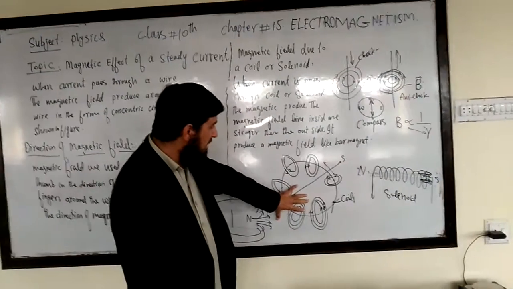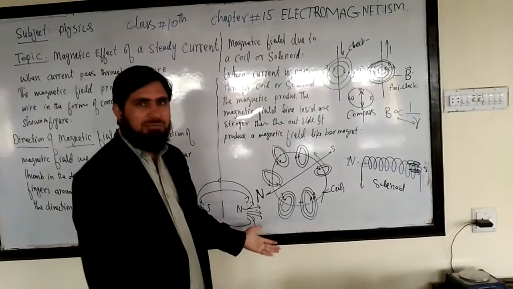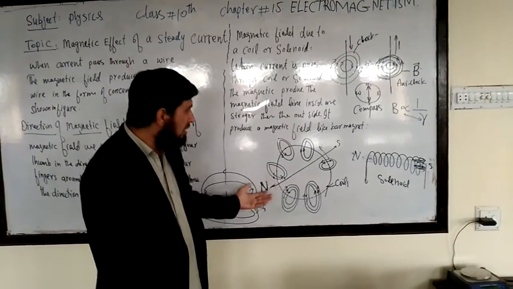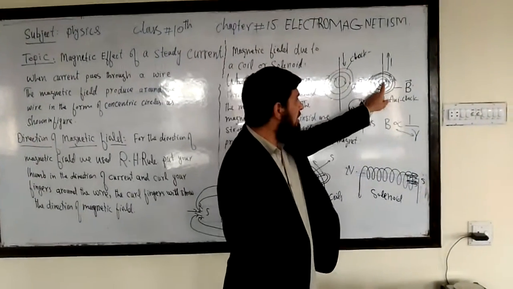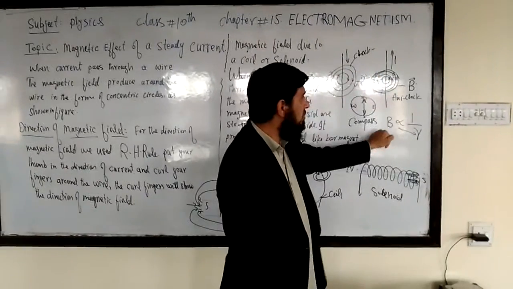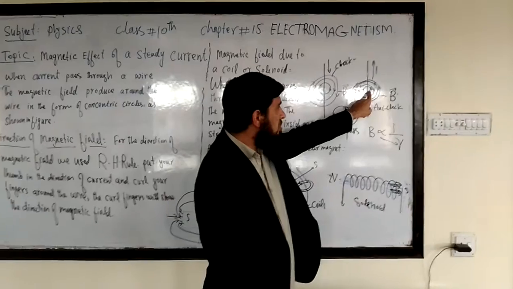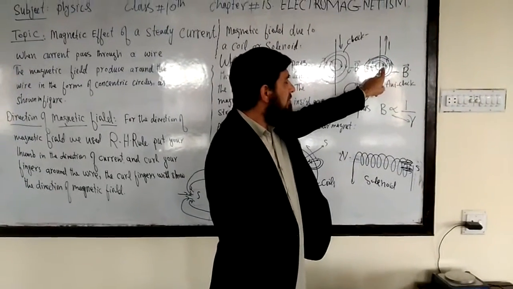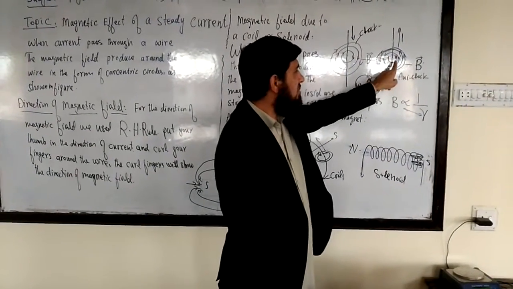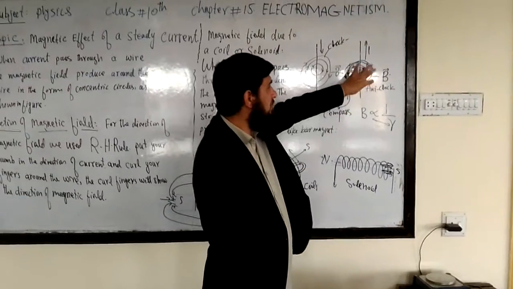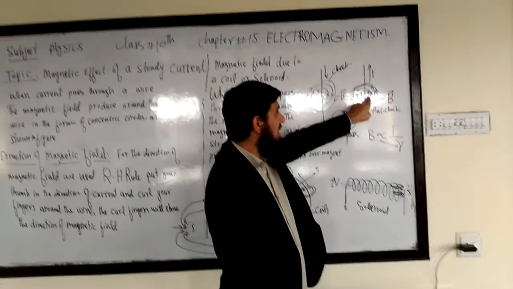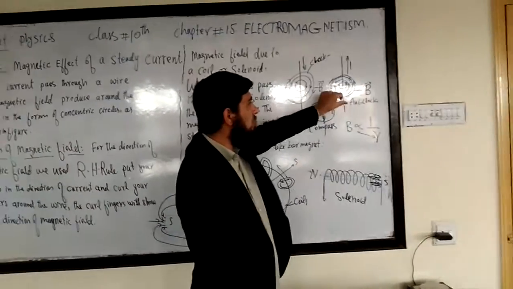How can you find a relation for the strength of the magnetic field? Just look here at the current carrying wire. If you go near to the wire, the magnetic field circles are higher in number and near to one another.